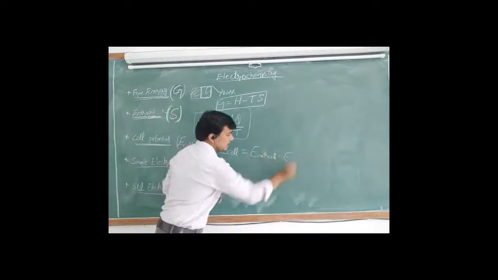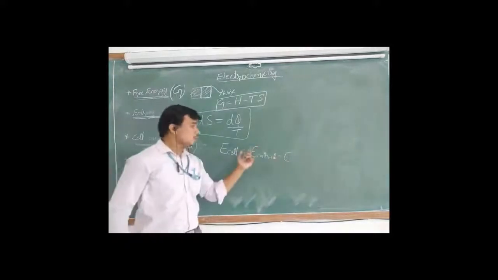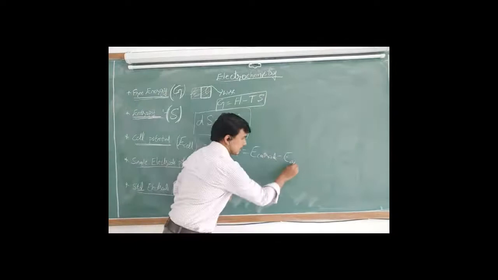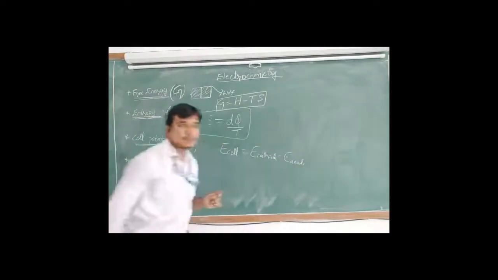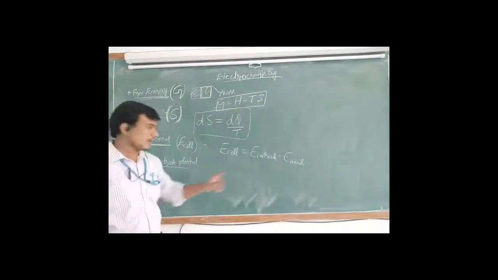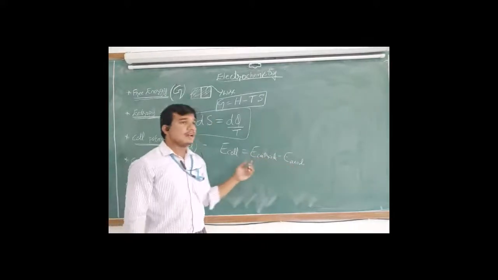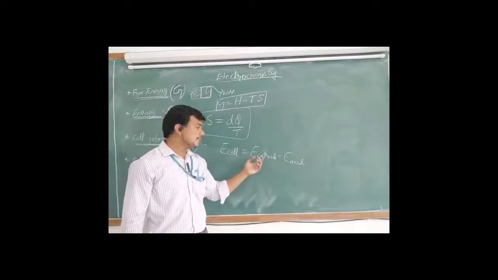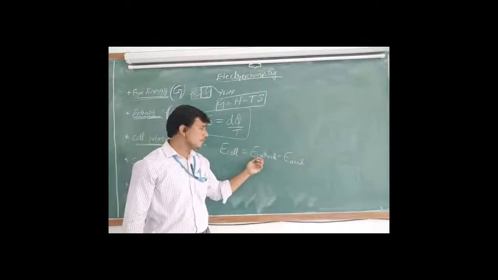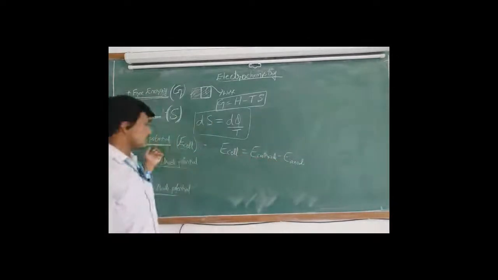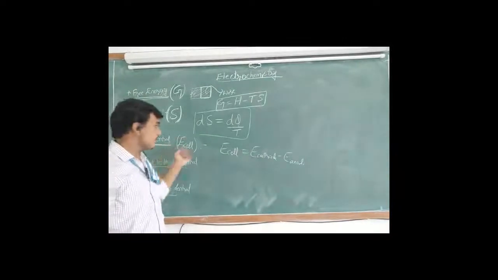It is the difference between the two standard reduction potentials of the half cells. One half cell is a cathode, one half cell is the anode. The difference between the cathode and anode, or the difference between the standard reduction potentials of two half cells, is called the cell potential or EMF of a cell.